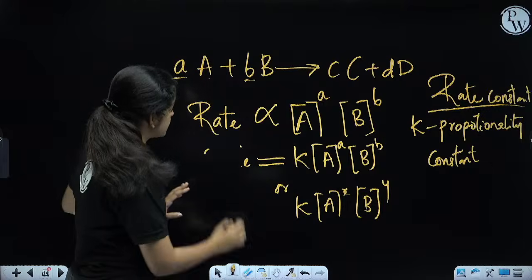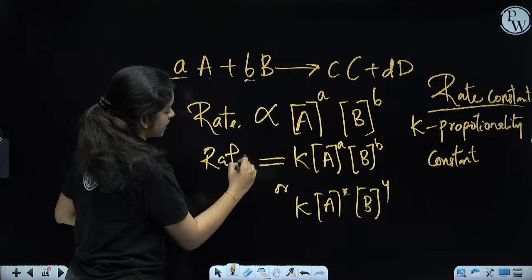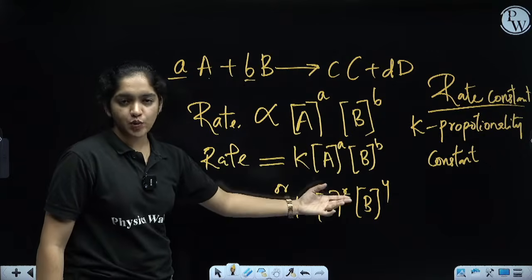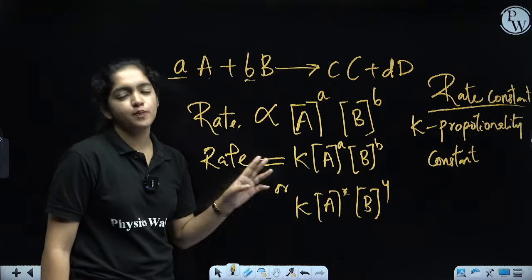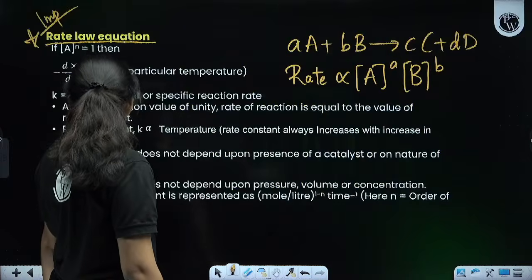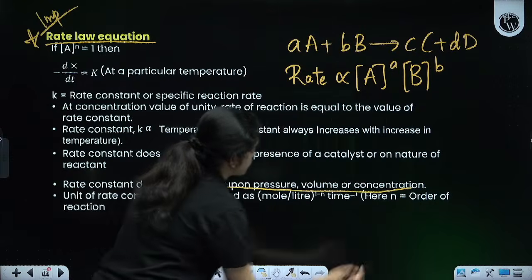The rate of the reaction is given by rate is equal to K into [A] raised to a, [B] raised to b, or [A] raised to x, [B] raised to y, where K is known as the rate constant or the proportionality constant. Is that clear? So, the rate constant does not depend upon the pressure, volume, or concentration.